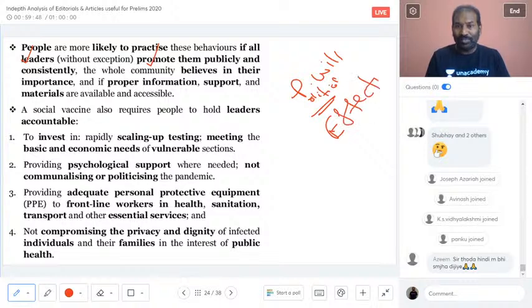Now, what is important is that before the actual drug, the social vaccine should be effective. That is the most important thing.